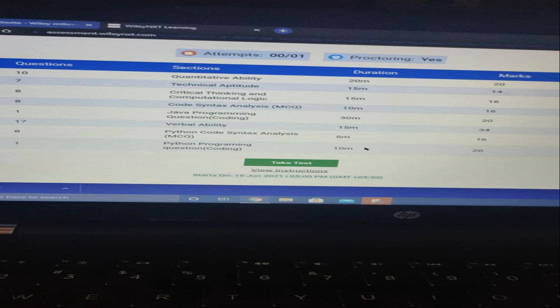First of all, the syllabus would be like this: quantitative ability, 10 questions, the duration is 20 minutes, marks is 20. Then 7 technical aptitude questions, duration is 15 minutes, 14 marks. Critical thinking and computational logic, 8 questions, 15 minutes, 16 marks. Then code syntax analysis, 8 questions, 10 marks and 16 marks, and 10 minutes. You can take this screenshot. This is the pattern for the first round of Wilmy M3.